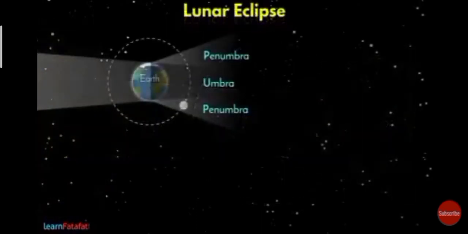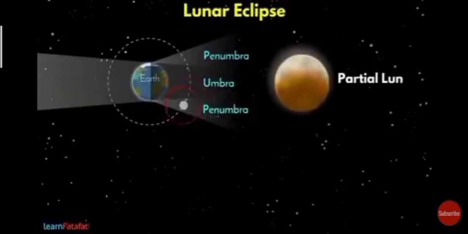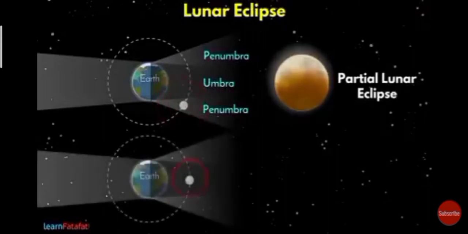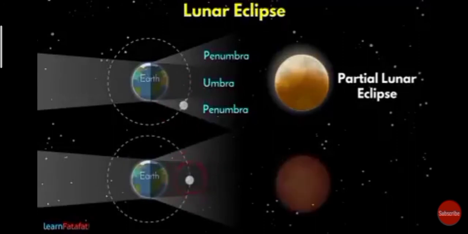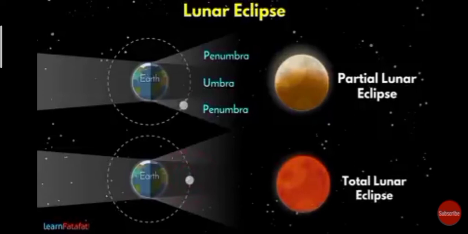If the moon passes through the lighter part of the earth's shadow, it is called partial lunar eclipse. If it passes through the darker part, it is called total lunar eclipse. During total lunar eclipse, the moon looks red.